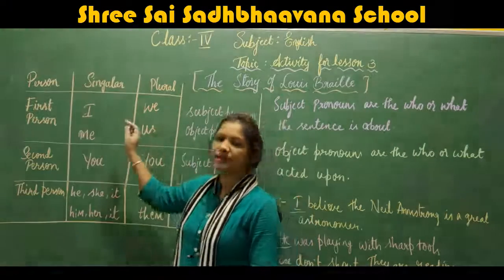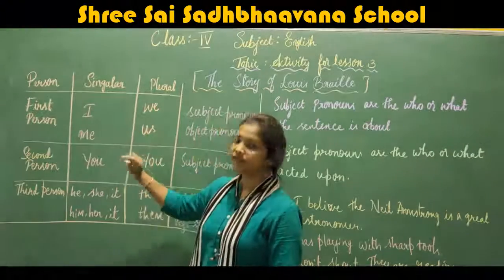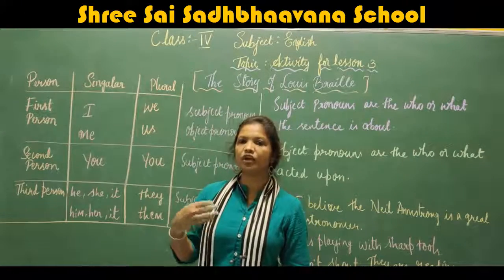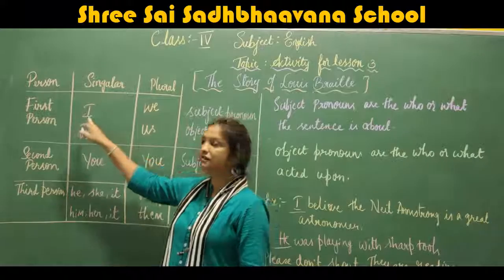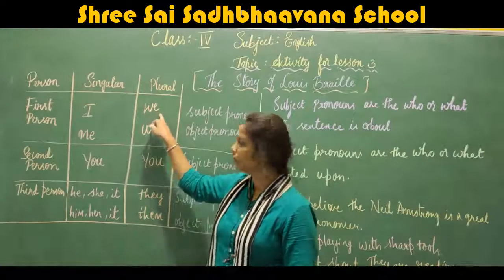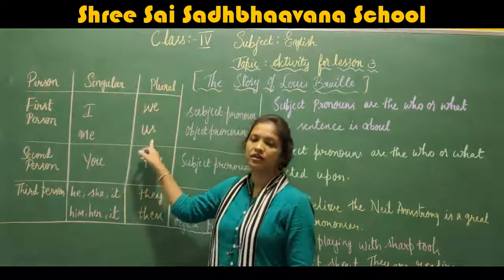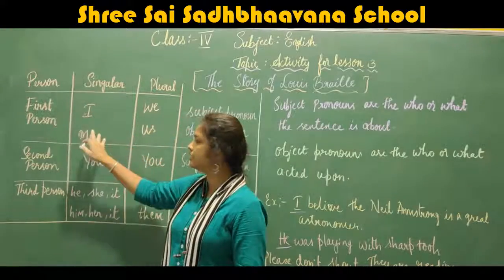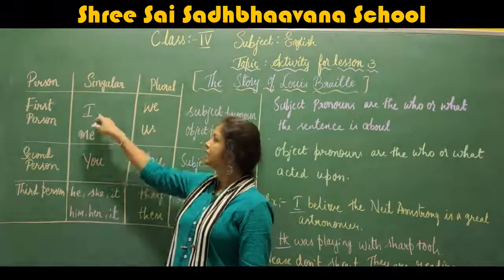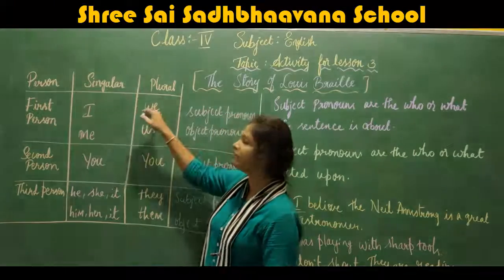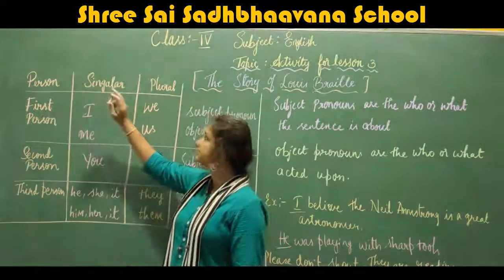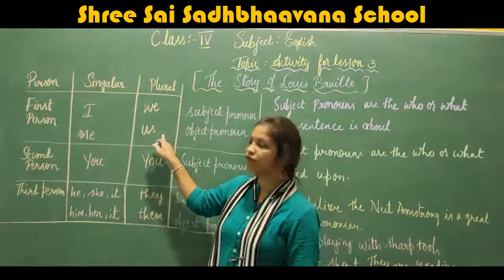Now, which personal pronouns come under first person? That is I and me under singular. When we are talking about a singular person, the first person will be I and me, and the plural will be we and us. You understood? First person singular is I and me, first person plural is we and us. When we use I in a singular sentence, then in plural it should be we. Or when we use me in singular, in plural it should be us.